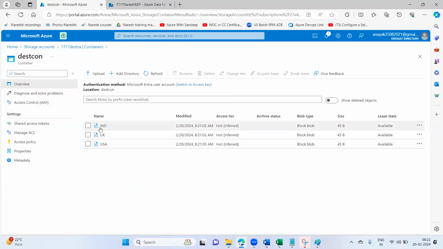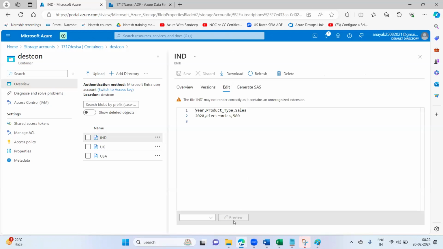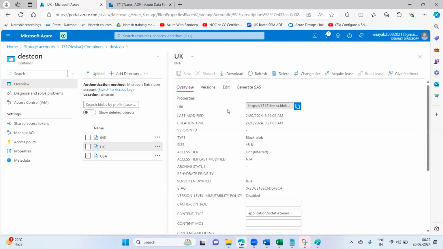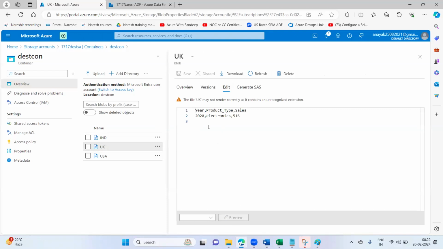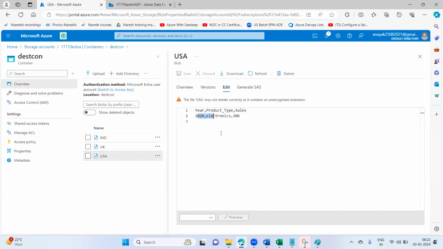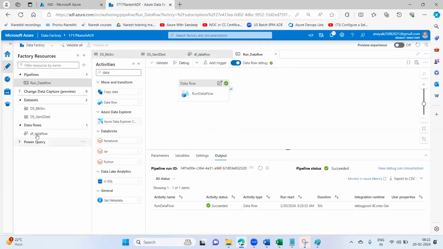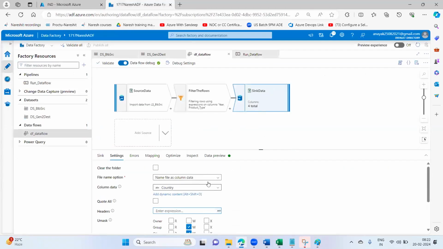Here we have only one record in India, one record in UK, and obviously one record in US also. But all are electronic records.